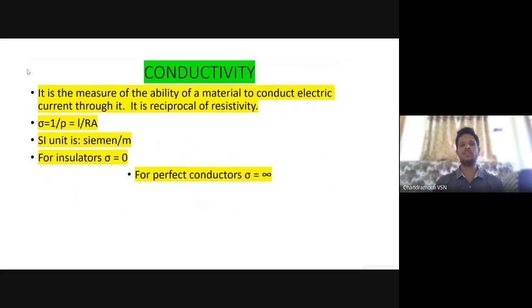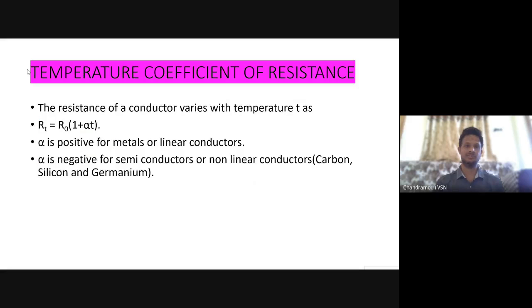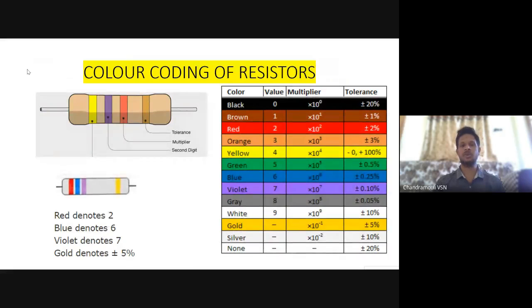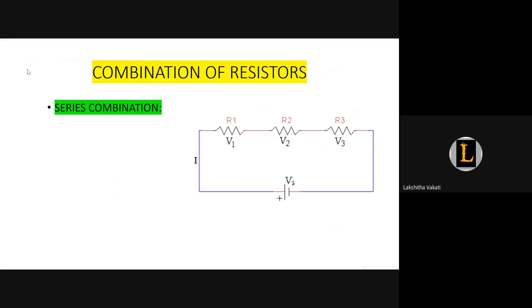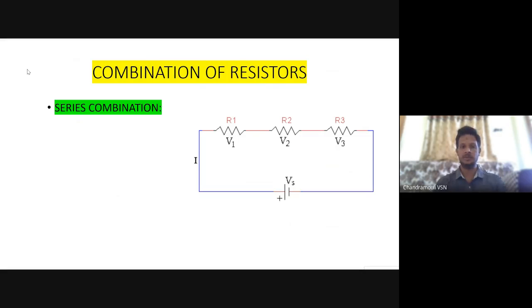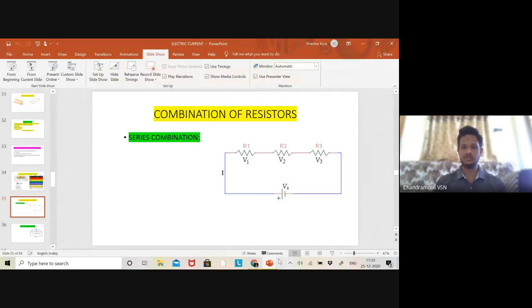The reciprocal of resistivity is called conductivity. And this is again the most important color coding which comes now. And after that, we have combinations of resistors. So that time will come here.